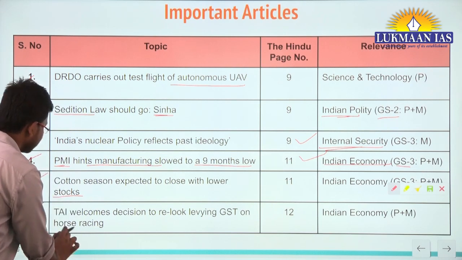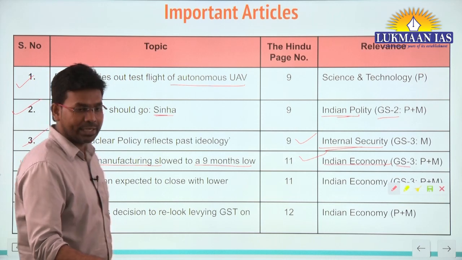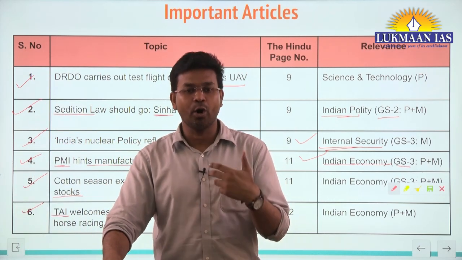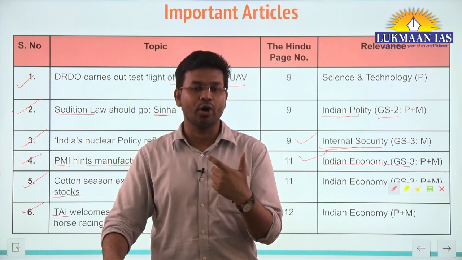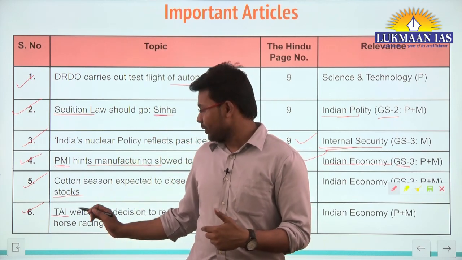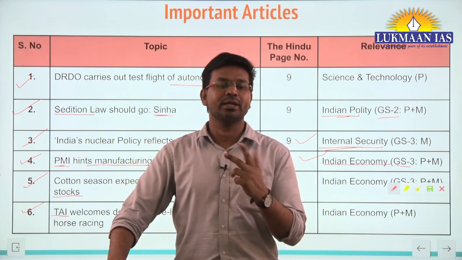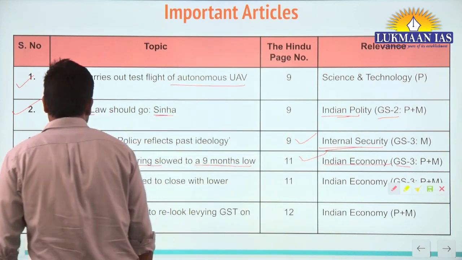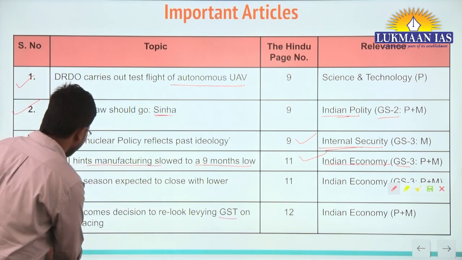After that we are going to understand about TAI. This is one of the associations that represents horse racing in India. We are going to talk about the kind of sport that horse racing is, whether it includes fantasy sports or is a sport of skill, since there are two different natures of sports. We are going to discuss it in detail. It says TAI welcomes decision to relook levying GST on horse racing.